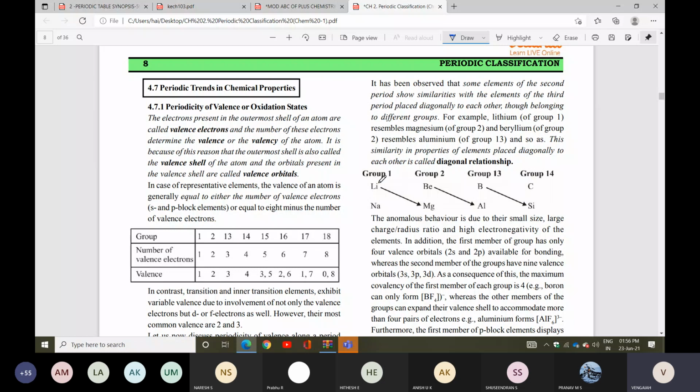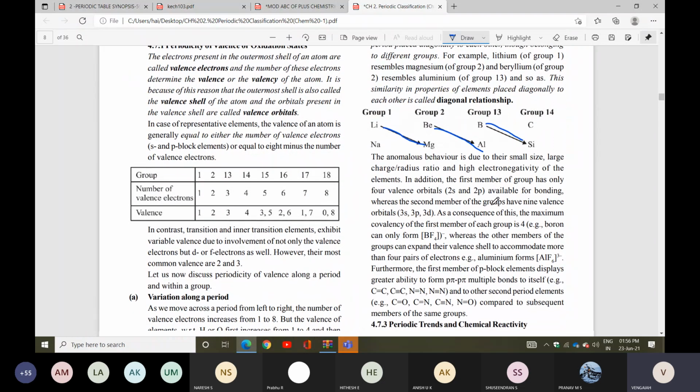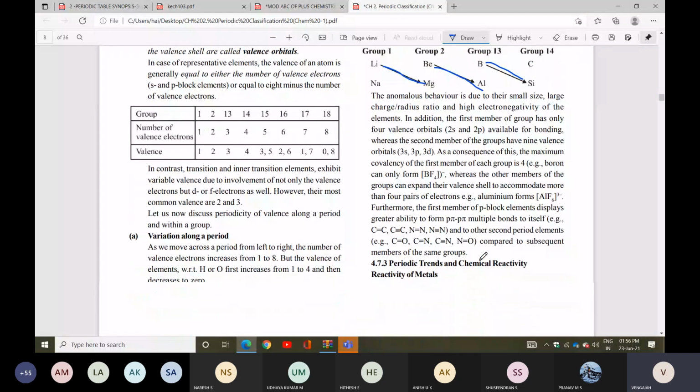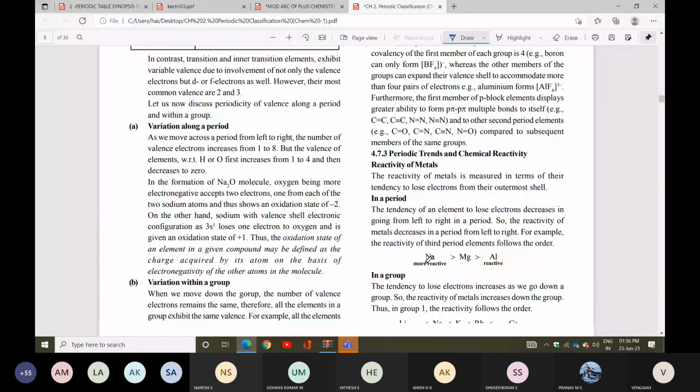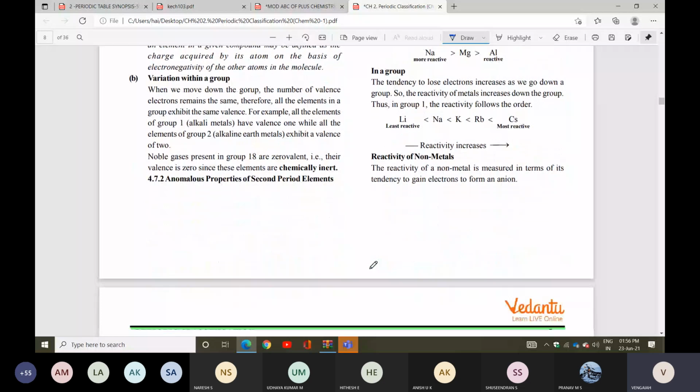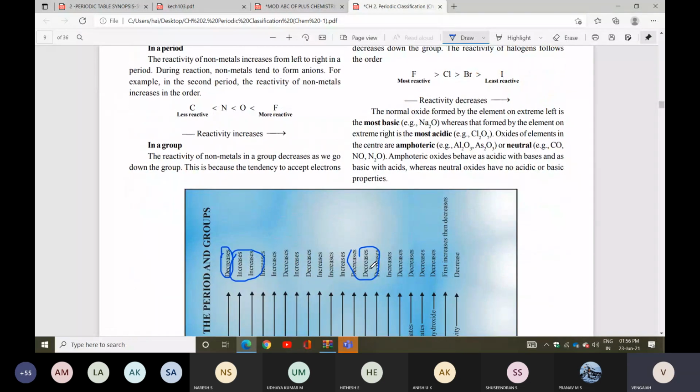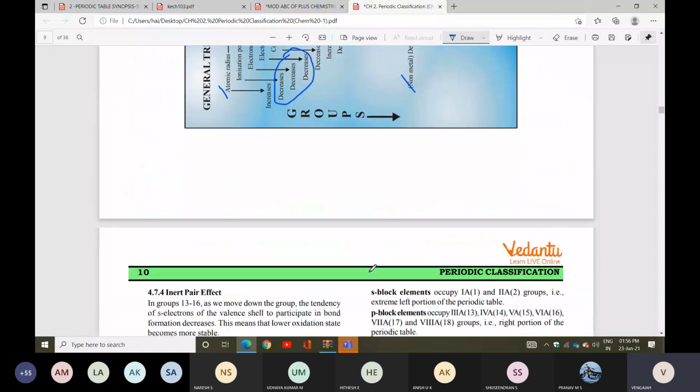So it is a diagonal relationship: lithium to magnesium, beryllium to aluminum, boron to silicon. It is applicable only until group 14; the remaining groups it is not applicable. Next one, we will check it once again.